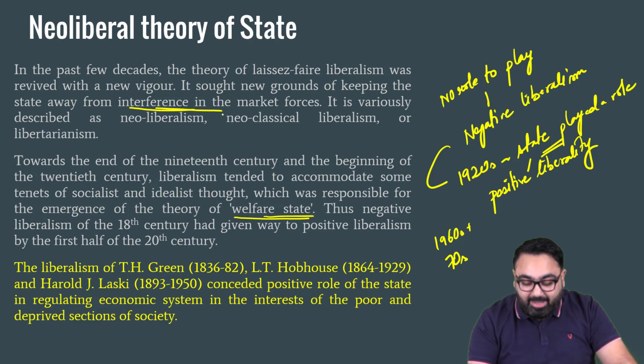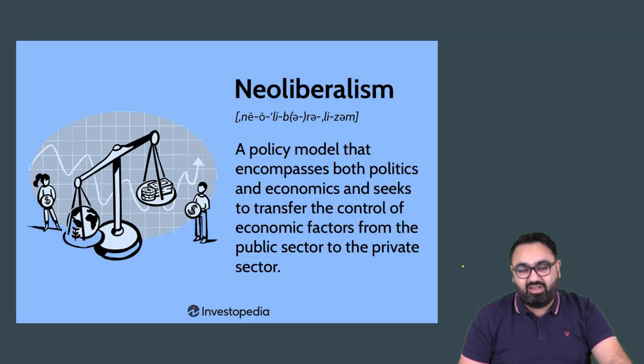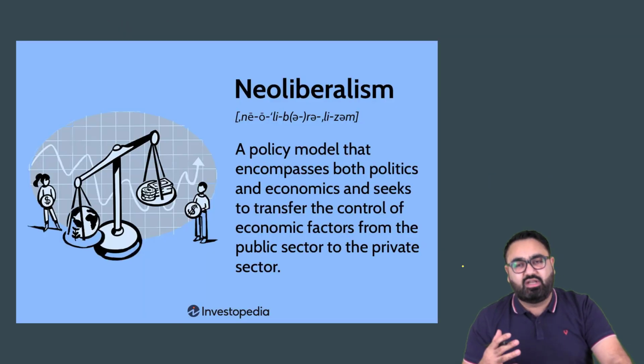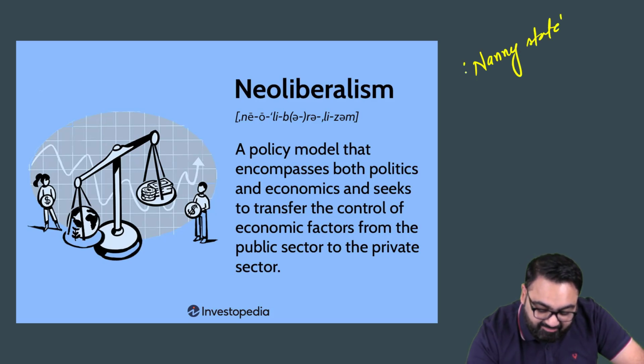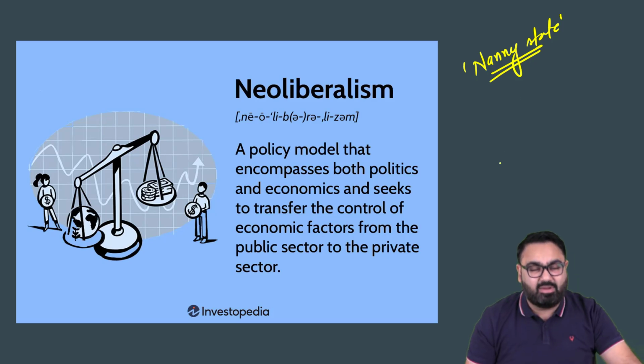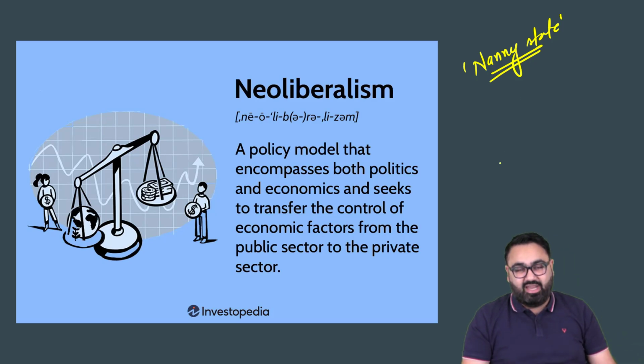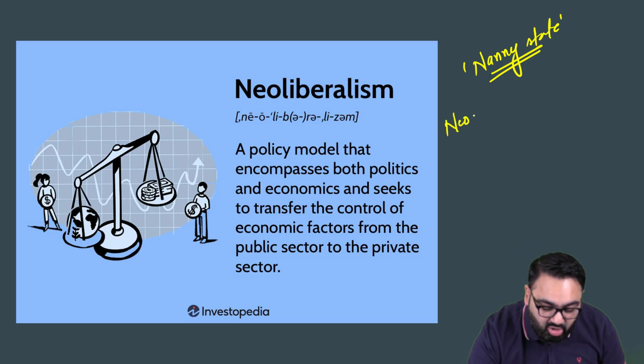Many people thought that it became too much interference. By the 1960s, 70s, they said it became too much interference. The government was being called a nanny state. This phrase became famous, that the government has become a nanny state, taking too much care of the people, not letting the businesses operate freely. This is when a new theory emerged, or a new demand emerged, which was called neoliberalism.